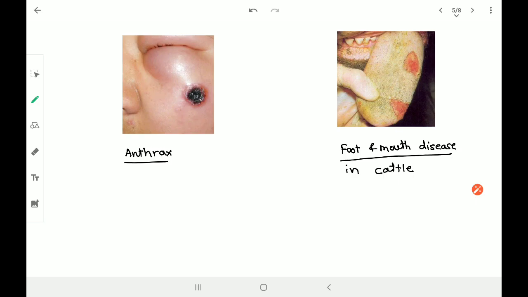Another type of disease that animals get is anthrax. Even though it is dangerous for humans, and foot and mouth disease in cattle. These are the kinds of diseases present in animals, caused by microorganisms or bacteria, right?